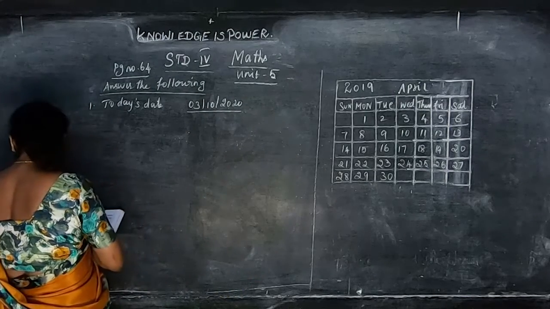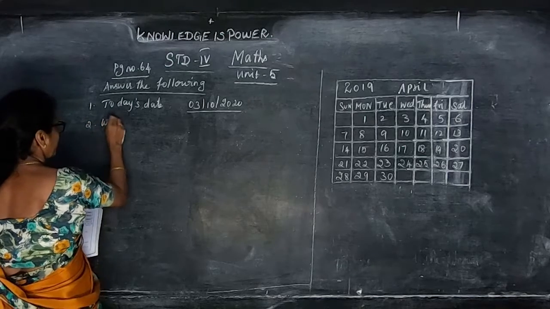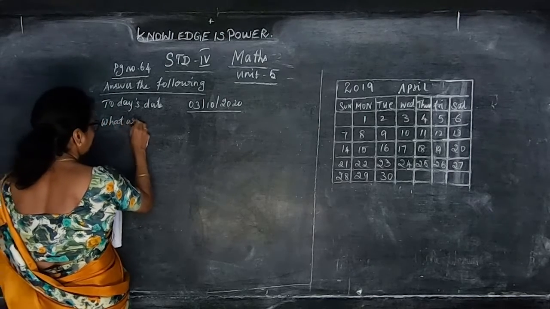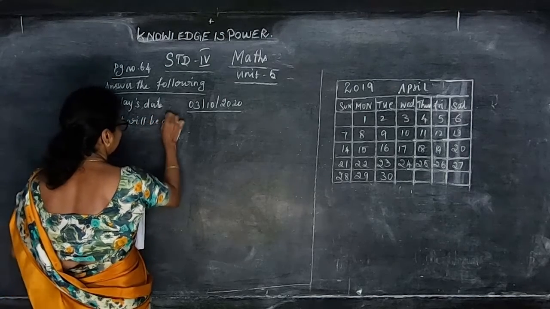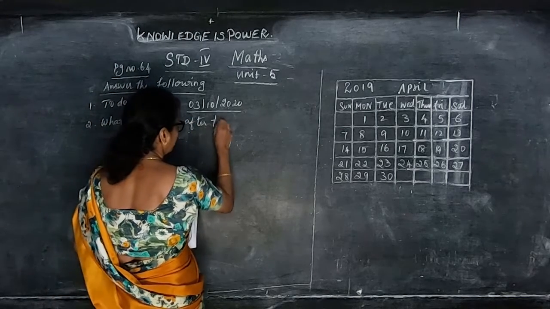Okay, 3/10/2020 is today's date. What will be the day after tomorrow?